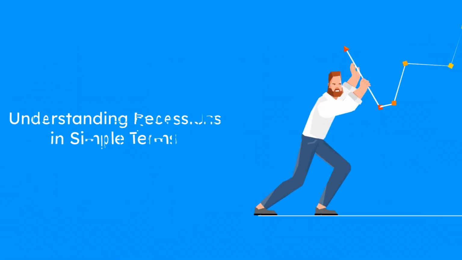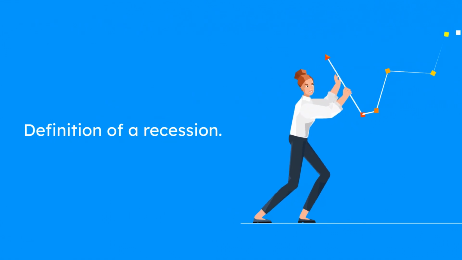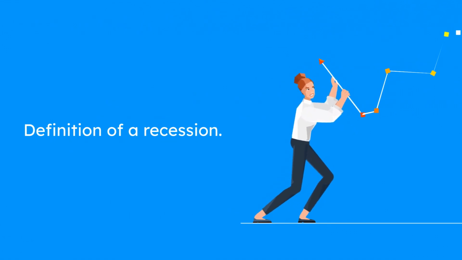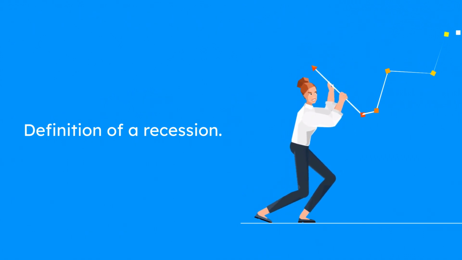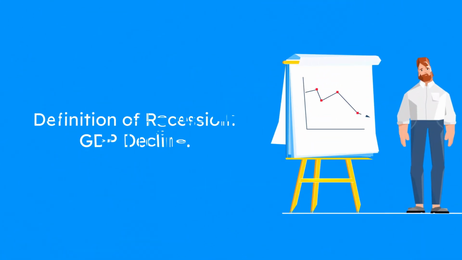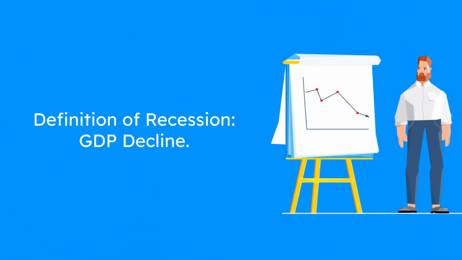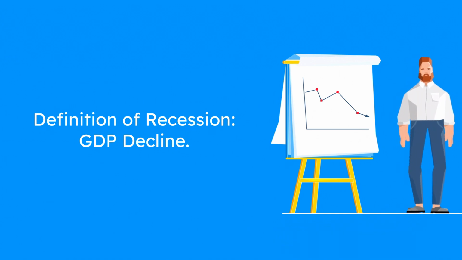What exactly is a recession? A recession is typically defined as a significant decline in economic activity that lasts for an extended period, usually visible in GDP, employment, and other key economic indicators. The most commonly accepted definition is 2 consecutive quarters of negative GDP growth.